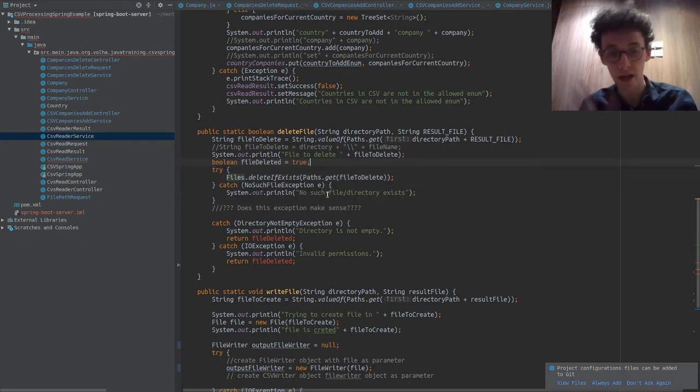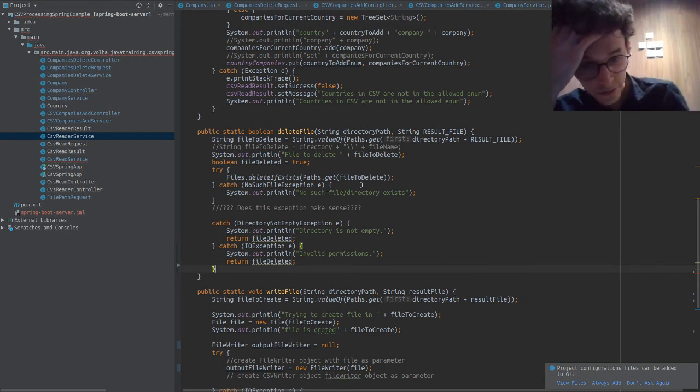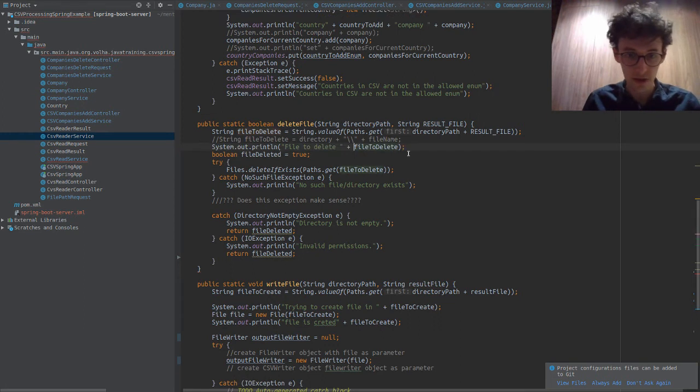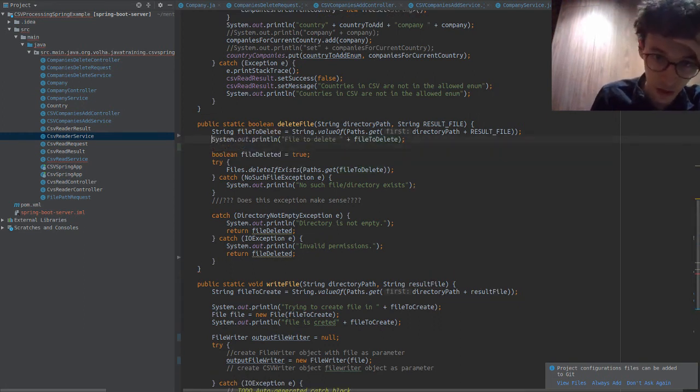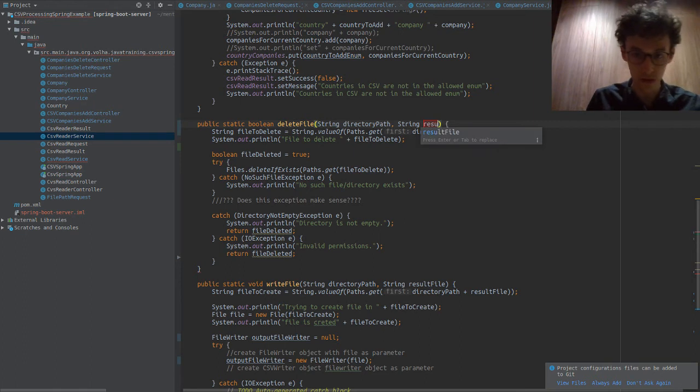Let's look at this, because this is actually something I think we could improve on here. So in this bit of code, we have files to delete, get the path, that's fine. This also should be called result file, it is not a constant.